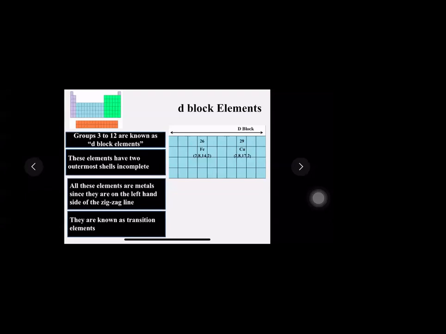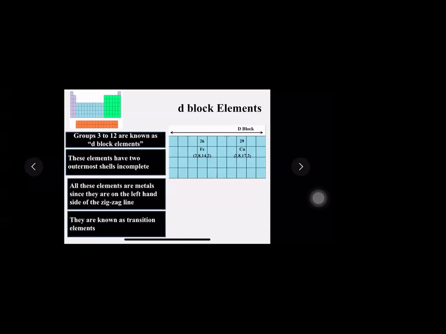Today, we discussed the blocks of the modern periodic table, where I said I'm going to discuss 4 blocks. The 4 blocks are S block, P block, D block and F block. S, P, D and F, where we already discussed S, P and D. The F block I'm going to discuss next time.